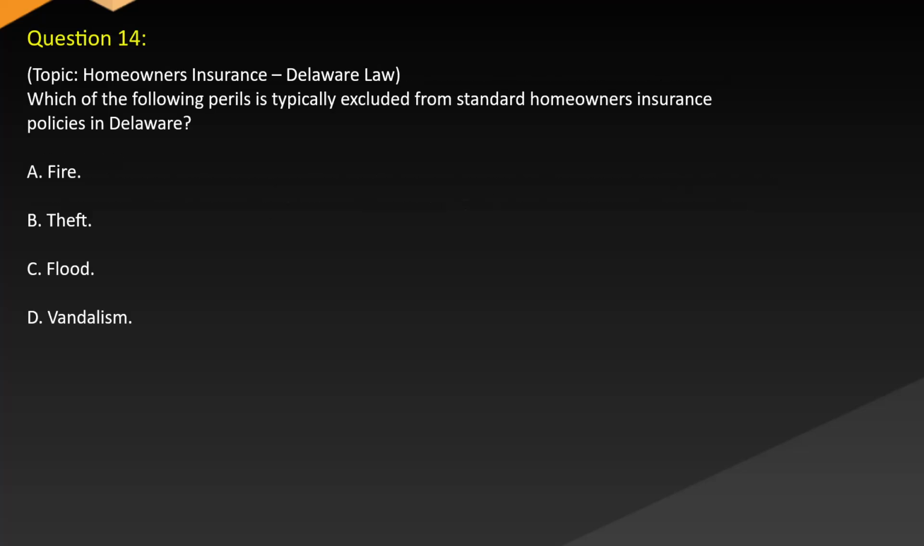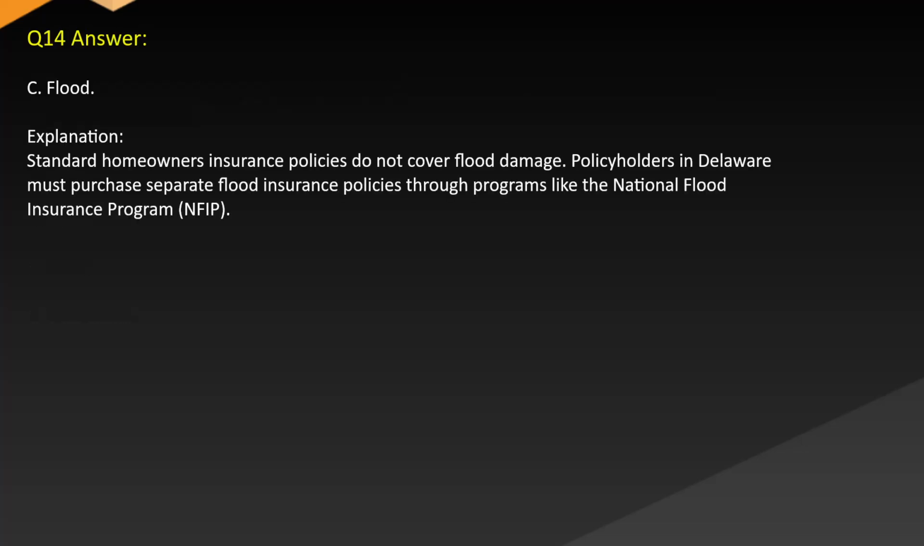Question 14. Topic: Homeowners insurance. Delaware law. Which of the following perils is typically excluded from standard homeowners insurance policies in Delaware? A. Fire. B. Theft. C. Flood. D. Vandalism. Answer C. Flood. Explanation: Standard homeowners insurance policies do not cover flood damage. Policyholders in Delaware must purchase separate flood insurance policies through programs like the National Flood Insurance Program, NFIP.